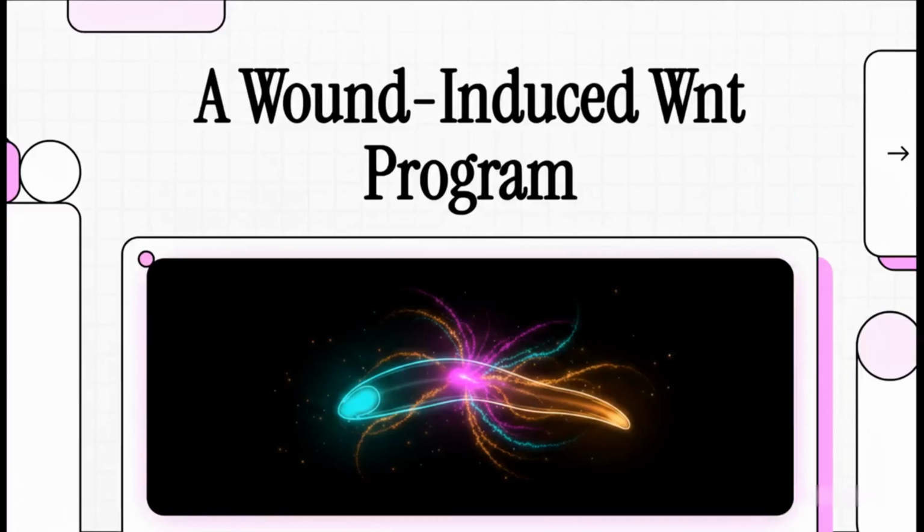In this explainer, we are going to walk through a 2009 paper by Petersen and Reddien that asks a fundamental question in regeneration biology. When a planarian is cut, how does it know whether to regenerate a head or a tail? More specifically, does polarity come from passively rescaling pre-existing positional gradients, or does wounding itself actively trigger a new program that specifies tissue identity? That is the central problem this paper addresses.